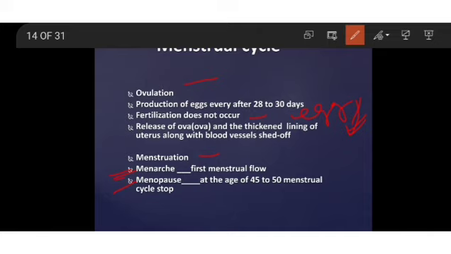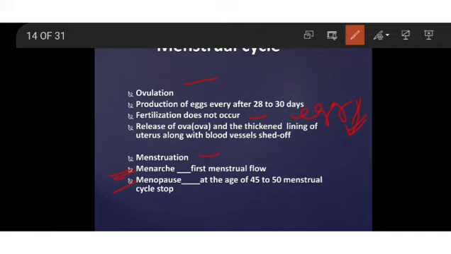It differs from individual to individual. Sometimes some ladies after 40, 41, 42, some even after 50, 51, 52 years, the menstruation will continue and then it will stop. Generally the average is 45 to 50 years of age, menstruation stops, and later on that lady is unable to reproduce because of no production of eggs.